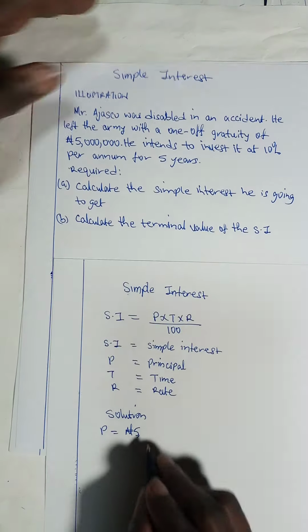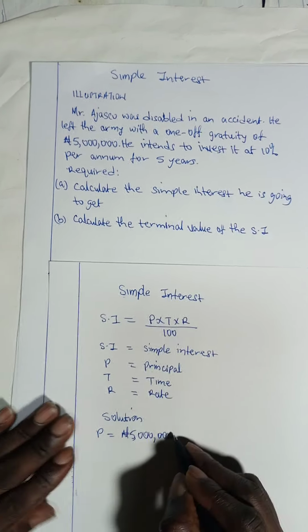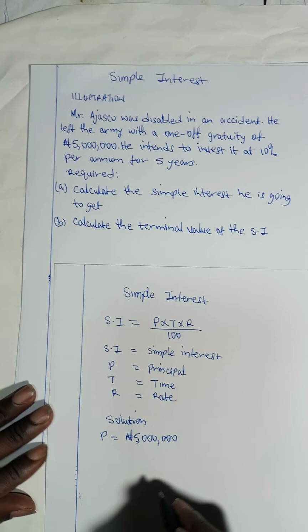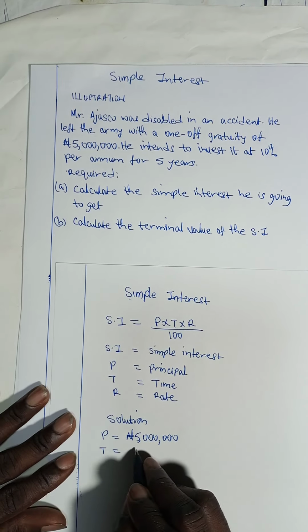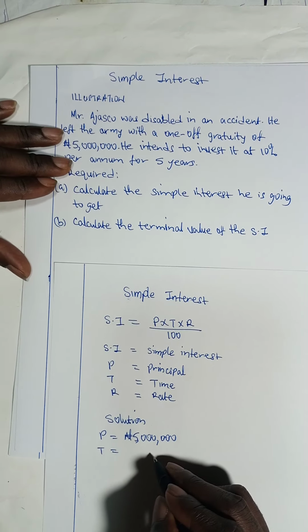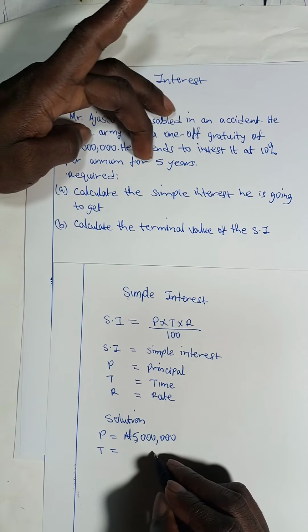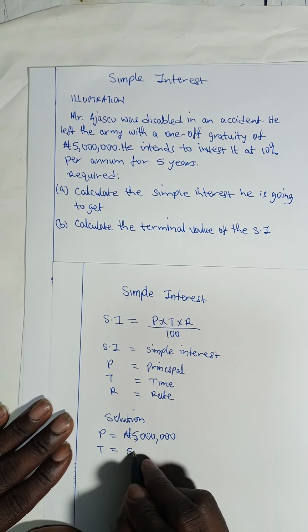We write it out: 5 million. Then our time here is per annum for 5 years. So our time is 5 years.